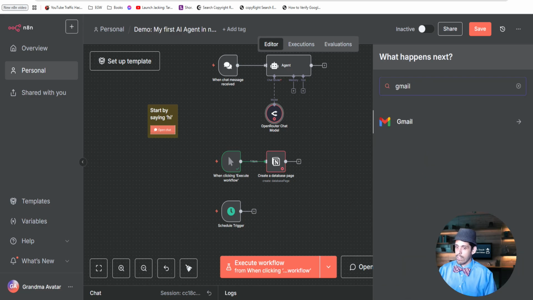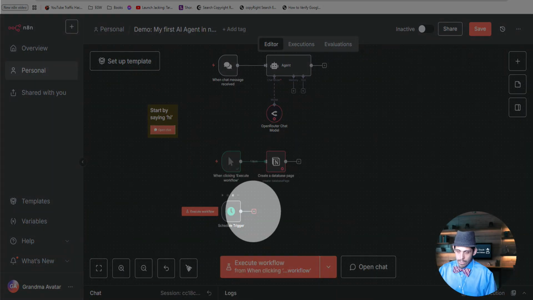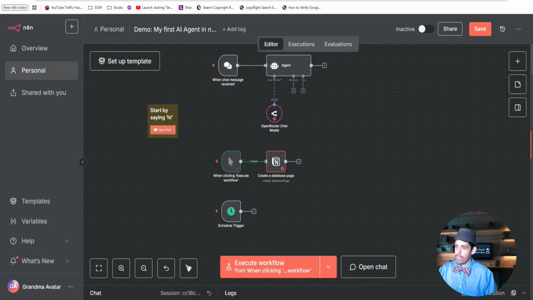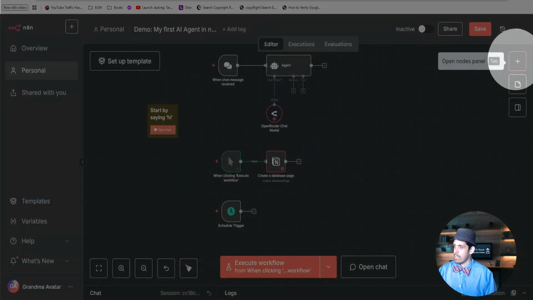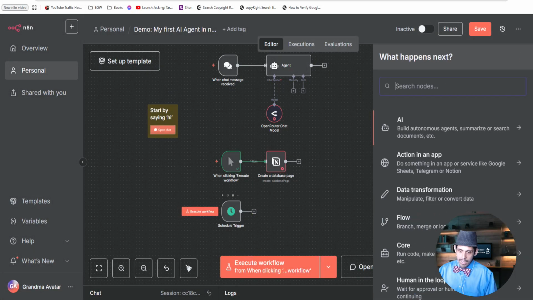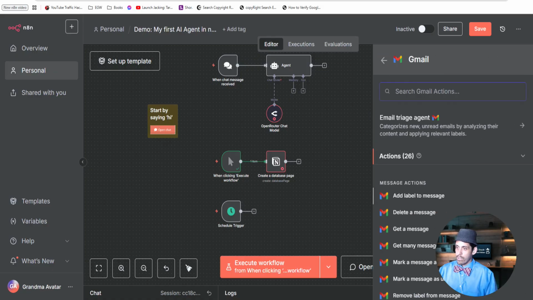You see that? What did you click on to open that? I clicked on this little plus button right here. Oh, okay. And that opens this panel. Another way you can access it is this plus button right here. Oh, okay. Or you can hit tab, but I hit the plus button, and then I type in Gmail, and sure enough, it's right there. So now, what do you want Gmail to do?